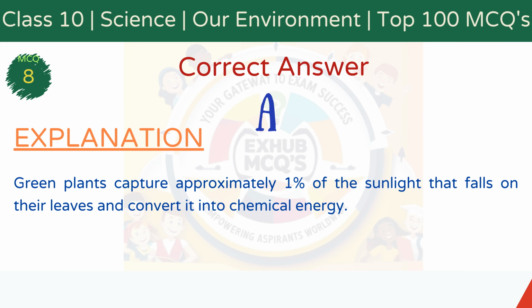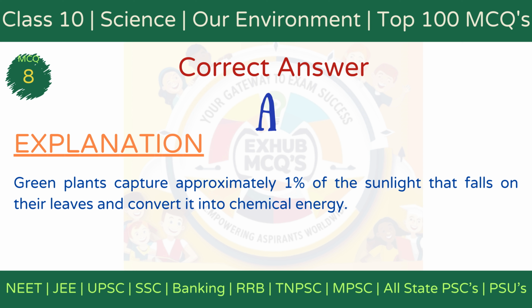The correct answer is option A, 1%. Explanation. Green plants capture about 1% of the sunlight that falls on them, converting it into chemical energy during photosynthesis. This energy supports all trophic levels in the ecosystem.